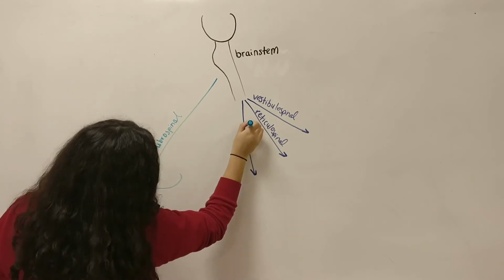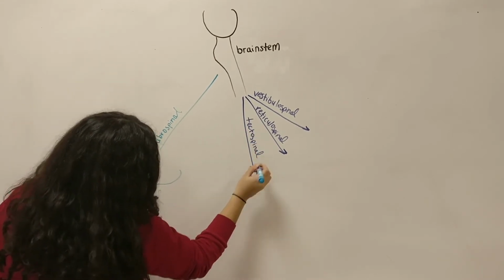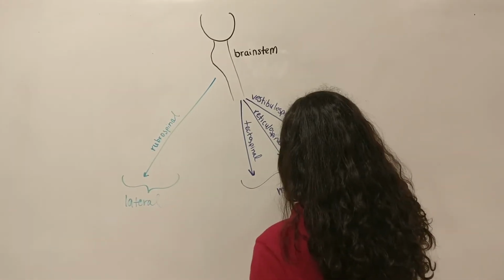The tectospinal tract coordinates head and eye movements. This allows Ethan to watch the defender and the ball. The rubrospinal tract controls goal-directed limb movement, including dodging and jumping.